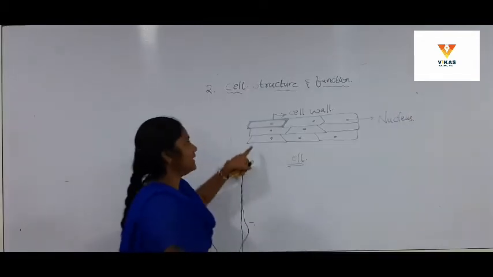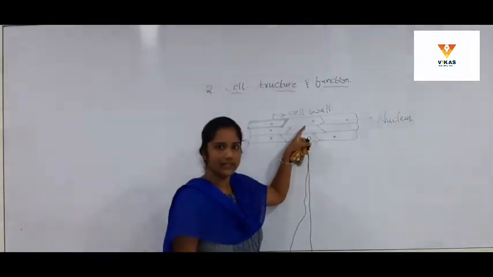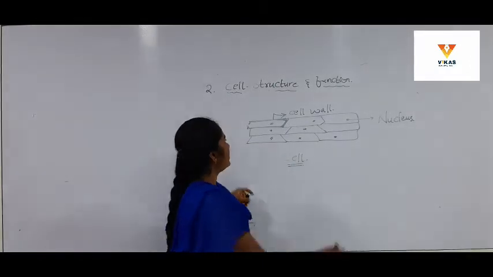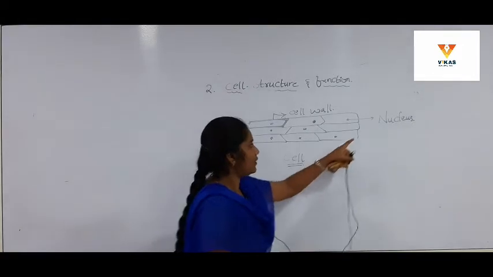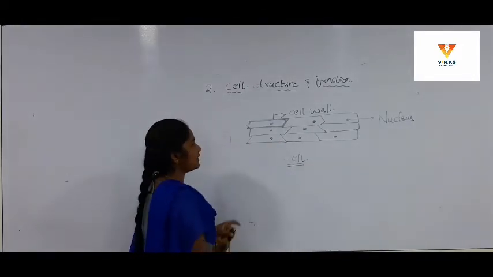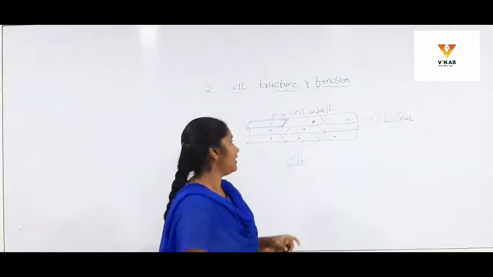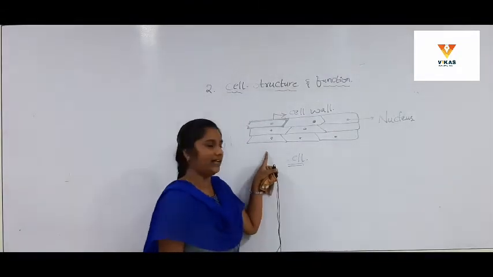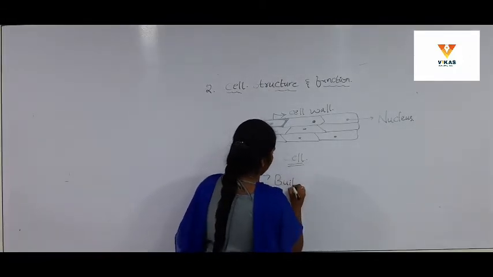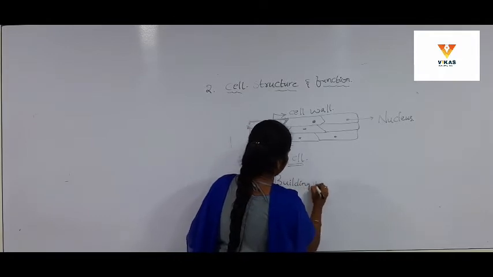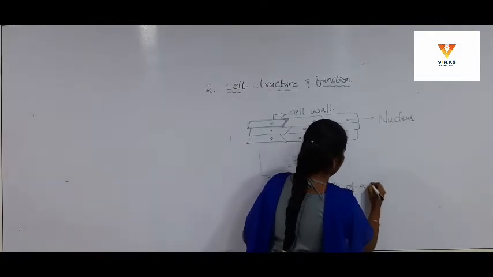Okay, this is the structure of the cell, and the outer distinct part is known as the cell wall, which protects the cell from hazards, and the round body in the center of the cell is known as the nucleus. Do you see this structure anywhere else in actual life situations? Is it resembling anything else? Yes, it is resembling building blocks. Building blocks of a building.